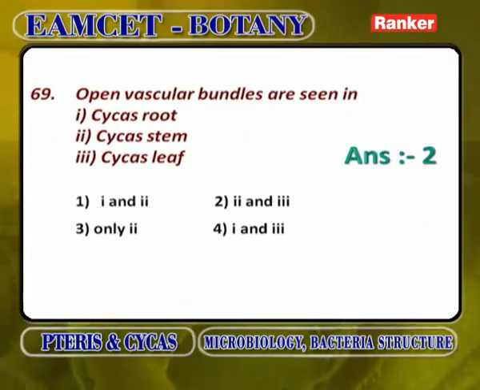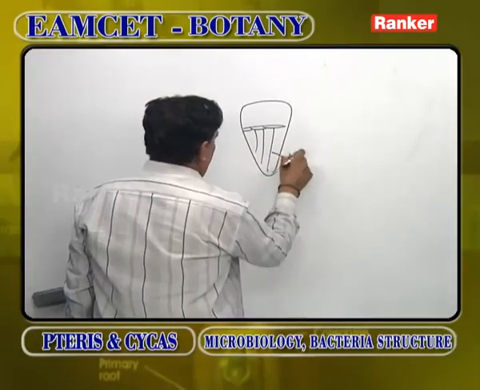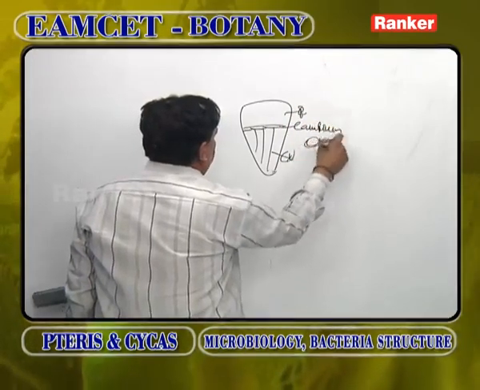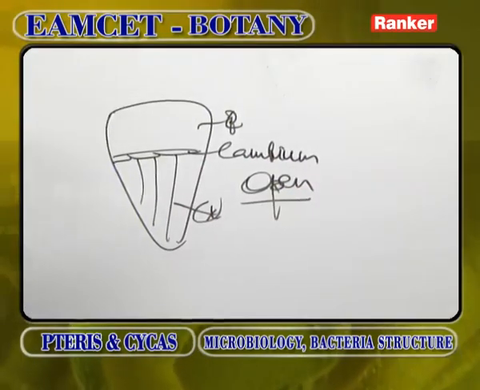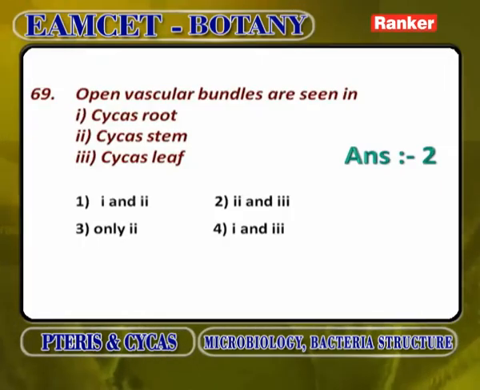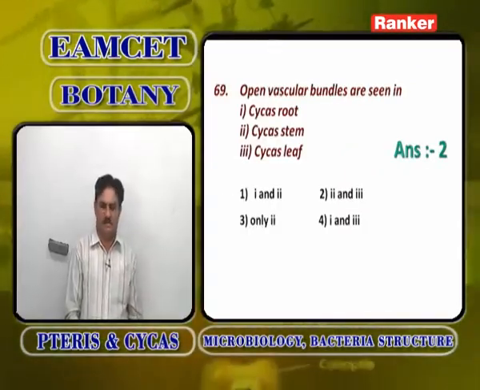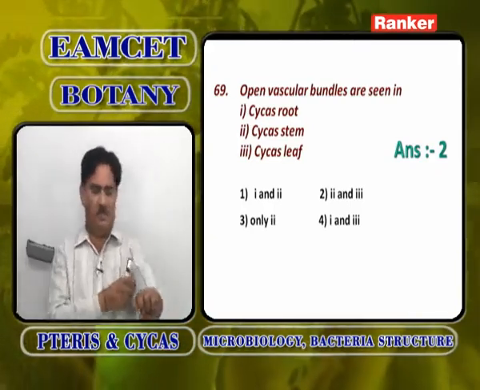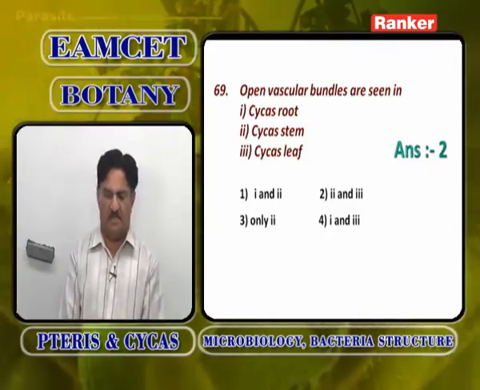Open vascular bundles are seen in which parts? Open vascular bundle means every vascular bundle in Cycas stem is like this. They show xylem on the lower side and phloem on the upper side with cambium in between xylem and phloem. Whenever cambium is present in between xylem and phloem, it is called an open vascular bundle. So, in Cycas, you will not find open vascular bundles in the root, because the Cycas root has radial vascular bundles. It is found in the Cycas stem. Cycas stem shows open vascular bundles with cambium in between xylem and phloem.